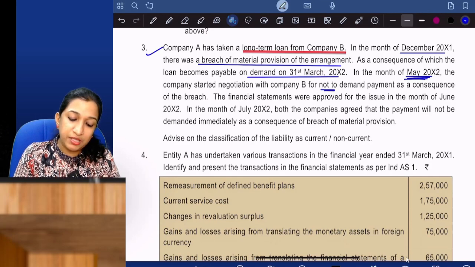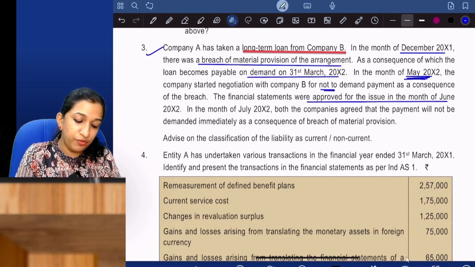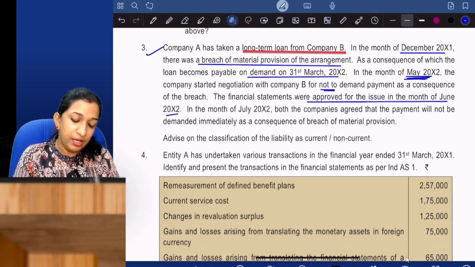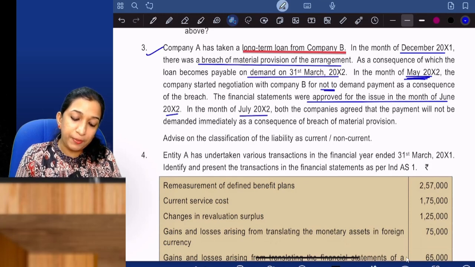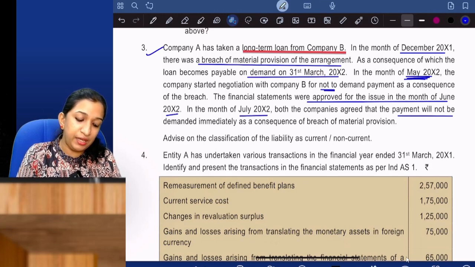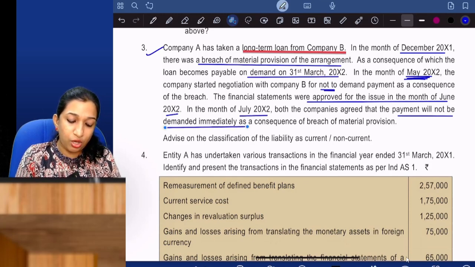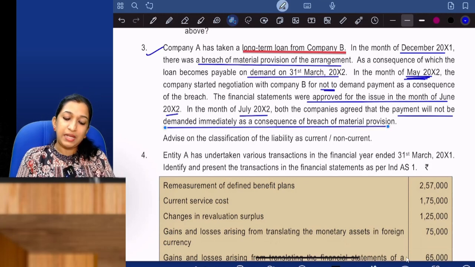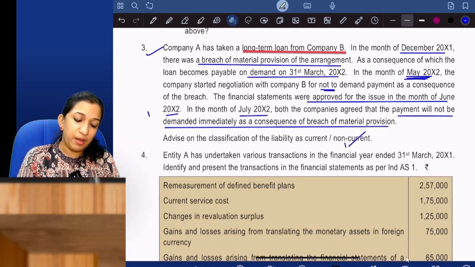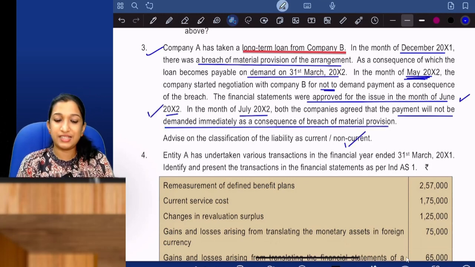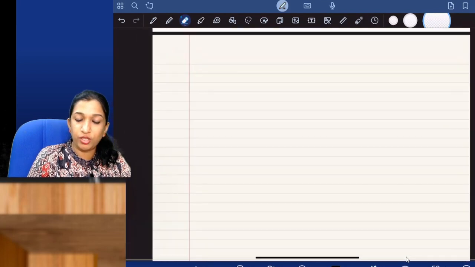The financial statements were approved for issue in the month of June 2012. In the month of July, both the companies agreed that the payment will not be demanded immediately as a consequence of breach of material provision. Financial statements were approved in June. Anyway, what is the answer? Now, here what is to be done?